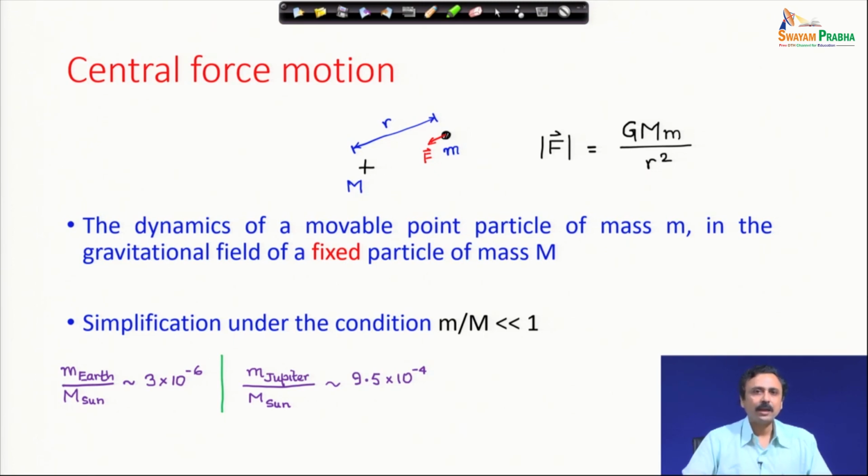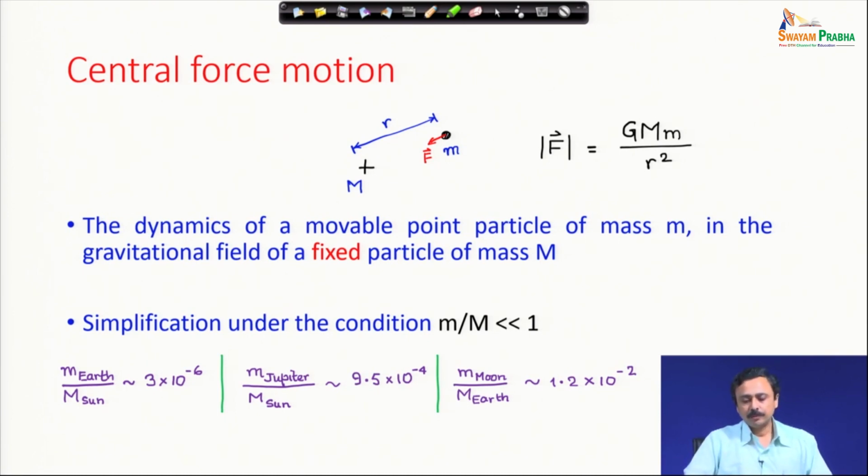It depends on how much accuracy you want and how long you want to study the orbit, because it is going to induce errors in the orbital motion of Jupiter. 9.5 into 10 to the power minus 4 is not a very small quantity in that sense, but still it is small. So we might study the motion of Jupiter around the Sun by considering that the Sun is fixed, but it will induce much more error than what will happen with the Earth.